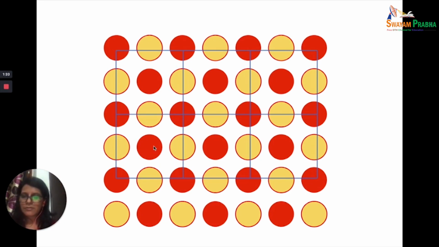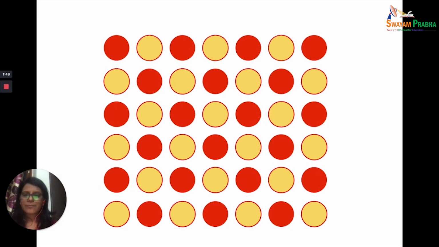You have the central red ball in all the unit cells. You have yellow balls on the edges. You have red balls on the corners, and they are identical. So this is a two-dimensional representation. If we were to repeat it in three dimensions, then also we would get the same. So this is a unit cell, and this is perfect. Let's move to the second example.